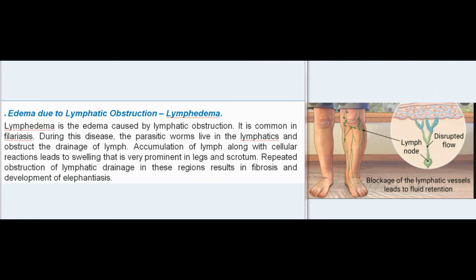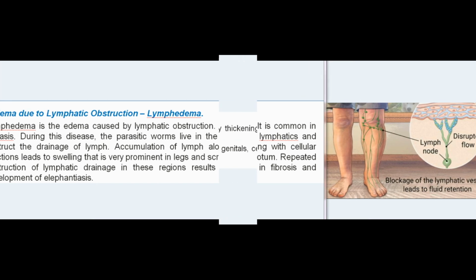Edema due to lymphatic obstruction. Lymphedema is the edema caused by lymphatic obstruction. It is common in filariasis. During this disease, the parasitic worms live in the lymphatics and obstruct the drainage of lymph. Accumulation of lymph along with cellular reactions leads to swelling that is very prominent in legs and scrotum. Repeated obstruction of lymphatic drainage in these regions results in fibrosis and development of elephantiasis.